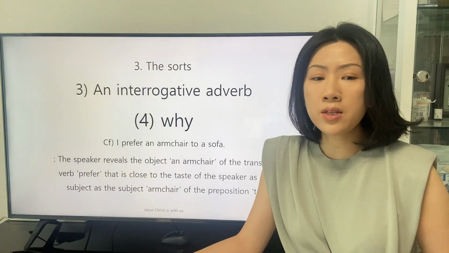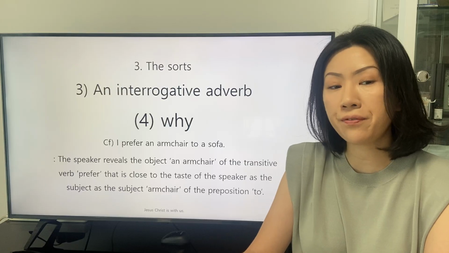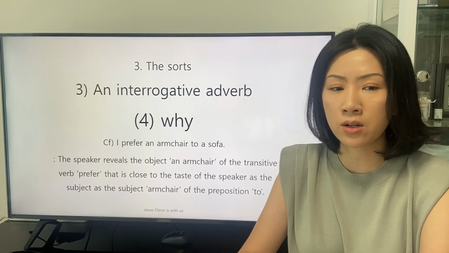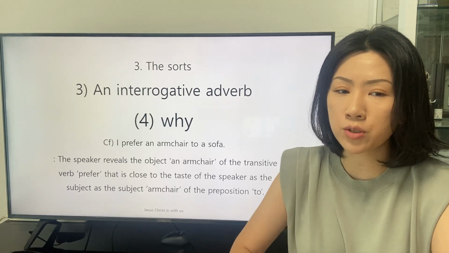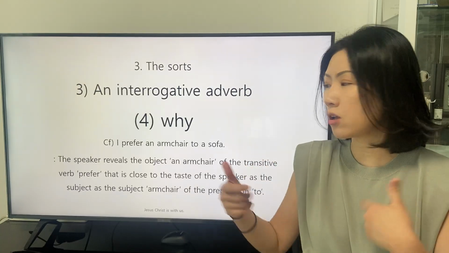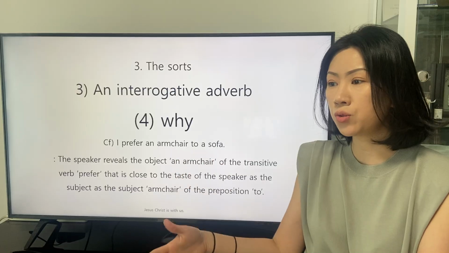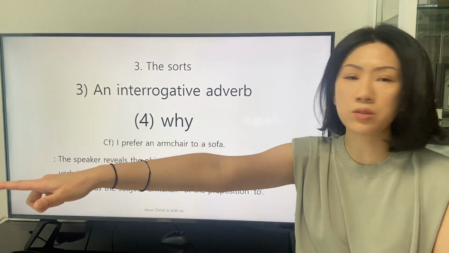The speaker reveals the object, armchair, of the transitive verb prefer that is close to the state of the speaker as the subject, and the object, sofa, of the preposition to. This means that the speaker considers that an armchair exists closer to the speaker rather than the sofa.